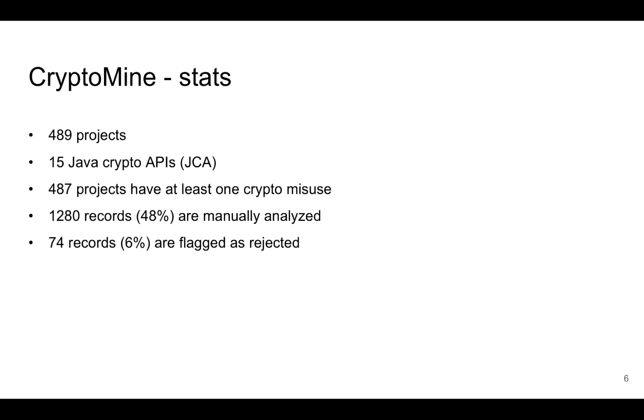To be precise, in Cryptomine there are 489 projects and 15 Java Crypto APIs, JCA, used in those projects. 487 projects have at least one crypto misuse. 1,280 records, which is 48%, are manually analyzed, and 74 records, which is 6%, are flagged as rejected in our manual analysis. Those who are interested can interactively work with crypto uses at crypto-explorer.com.